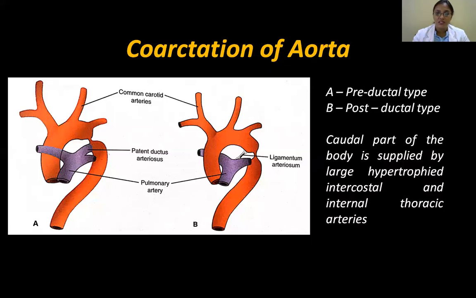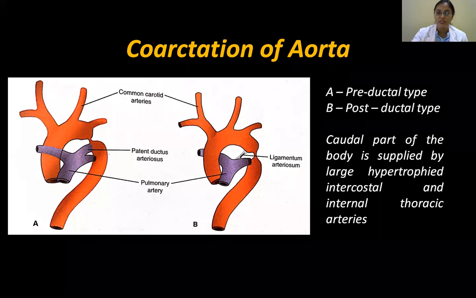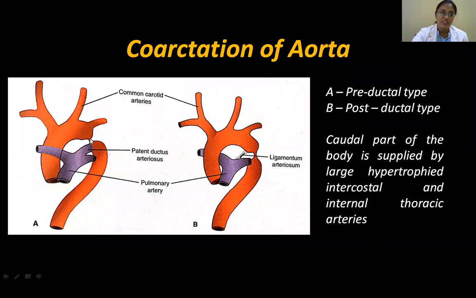Okay, so when this is narrowing, what could happen? There's a defect in the wall of the blood vessel, especially tunica media. And sometimes there can be some internal proliferation also, tunica intima. So that's narrowing the lumen. So this is coarctation of the aorta. And I said here there are two types, a preductal and a postductal. Usually when they have seen the coarctation of aorta, they find it related to this ductus arteriosus. So if it is just before the ductus arteriosus, it is called preductal, and after that it is the postductal.